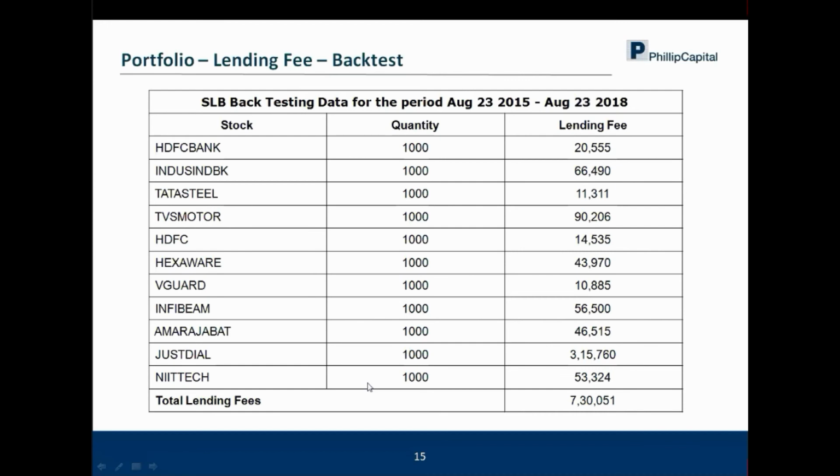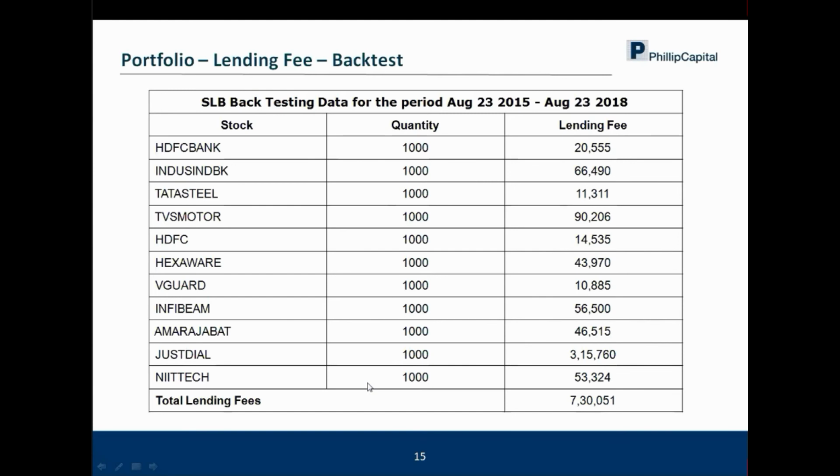In terms of Phillip Capital, yes, there is a brokerage being charged. Most of the current clients opted for a percentage of lending fee as the commission, and there is no STT.